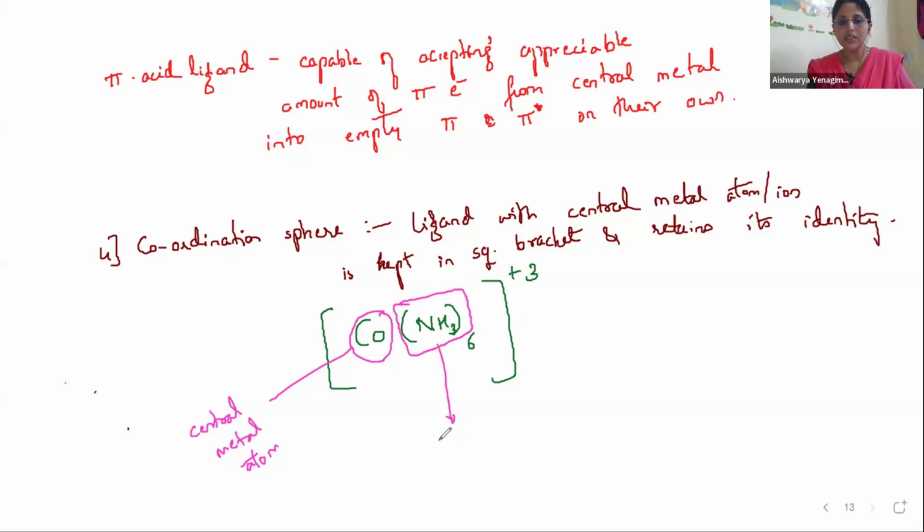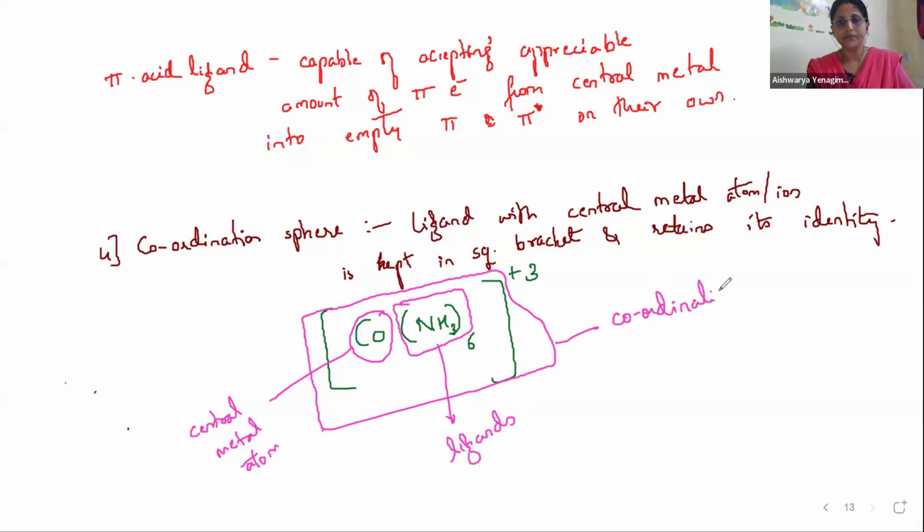What are these? These are neutral molecules. They are going to donate the lone pair of electrons for sharing with the central metal atom. These are called ligands. And this entire thing is called the coordination sphere.